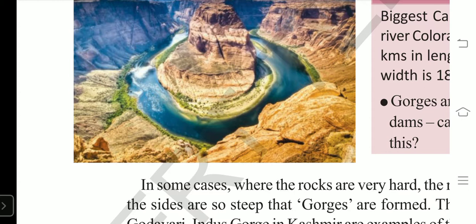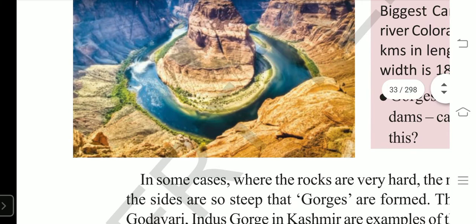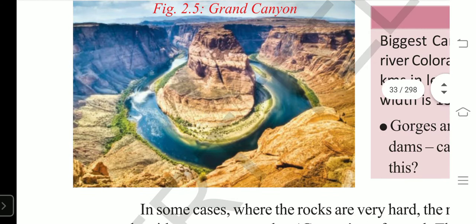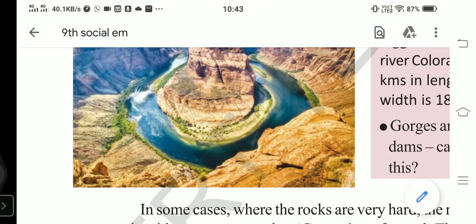A canyon is characterized by steep side slopes, and it is as deep as a gorge. Okay, this is a canyon. Then what is the difference between canyon and gorge? A canyon is wider at the top than the bottom. That means at the bottom also we find it wider. That is a canyon. Then what is a valley?